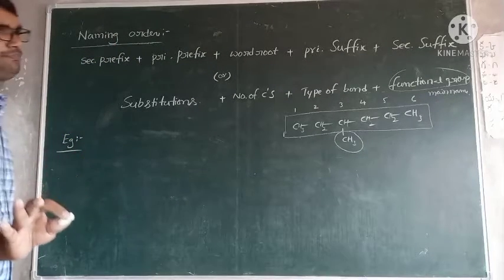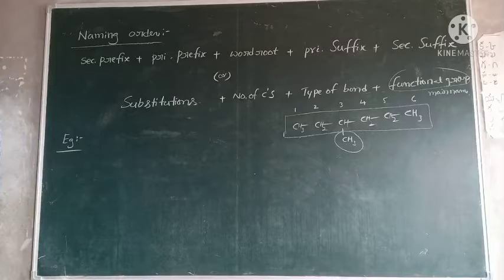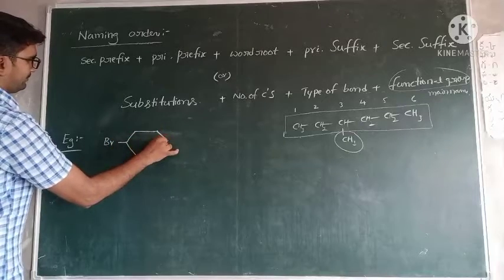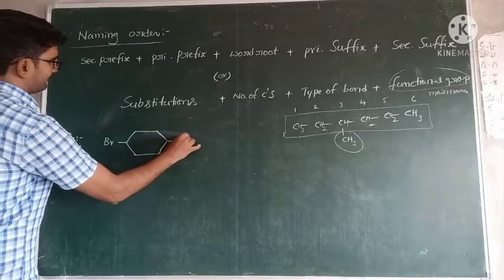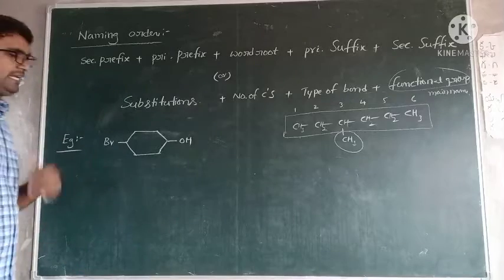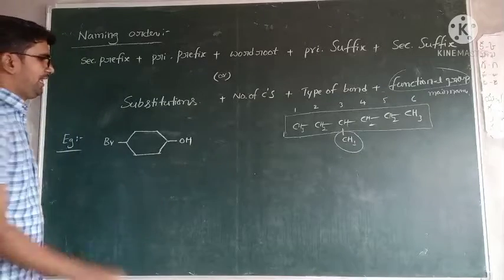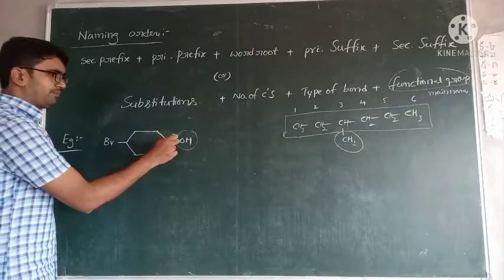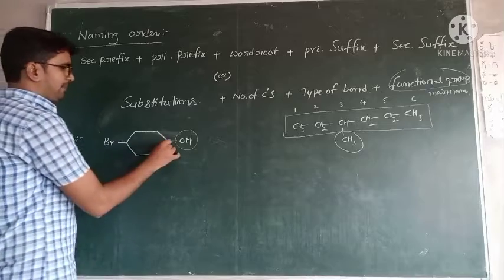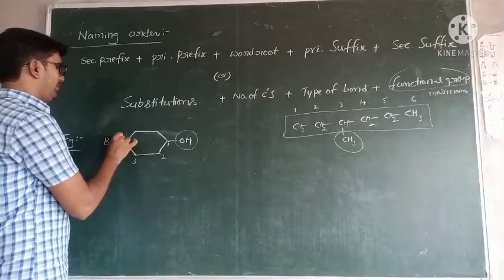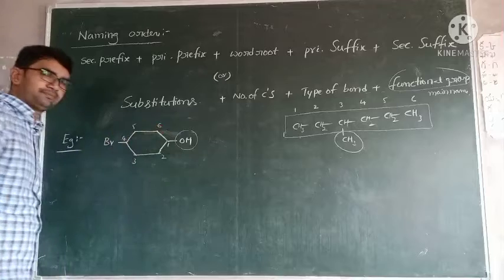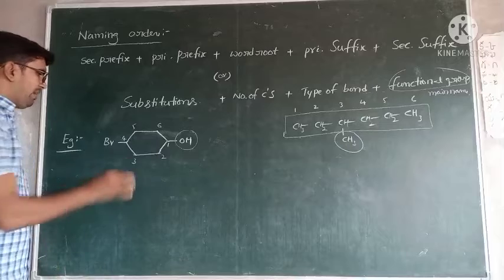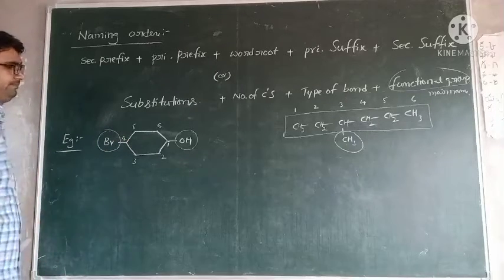Okay, first I will give one example for explanation of this one. See this one. This is one cyclic compound. In this one, first checking order: does it contain any functional group? Yes. OH is the alcohol. The functional group is present, so based on this we have to give the numbering. Numbering means 1, 2, 3, 4, 5, 6. So the ring contains how many carbons? 6 carbons. What about this one, sir? This is a substitution.